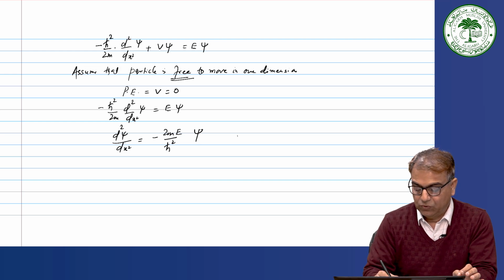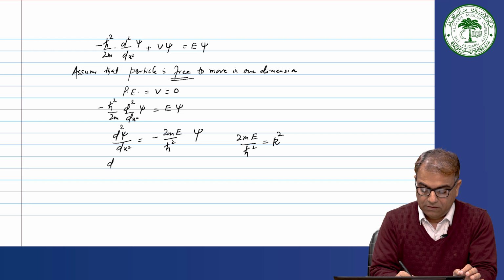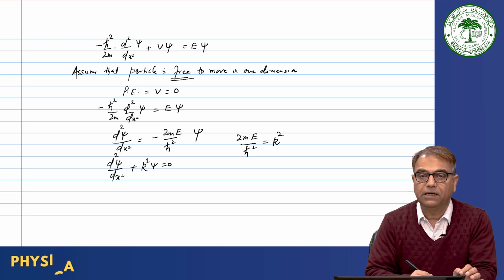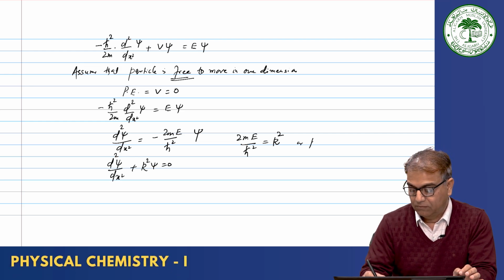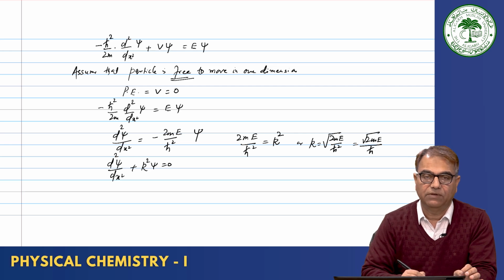If I write this 2m E divided by h cross square as k square, we can write this very easily.